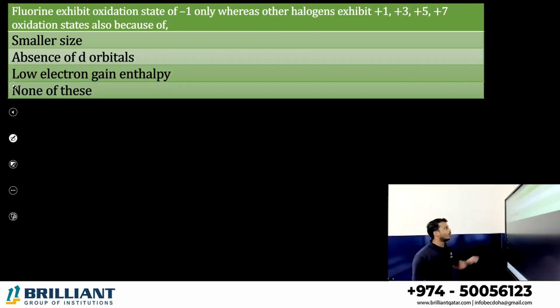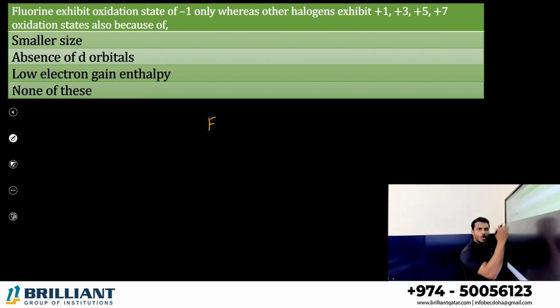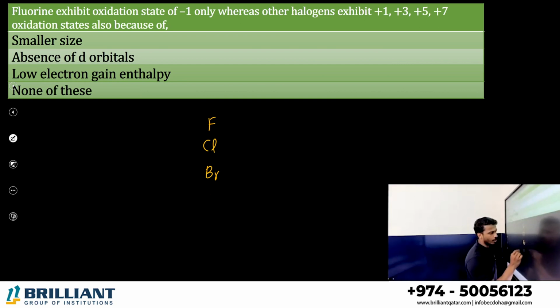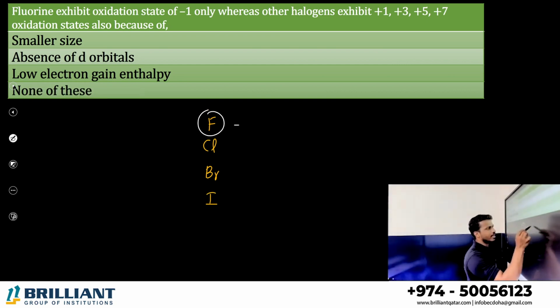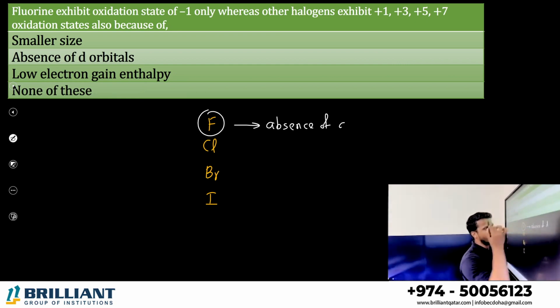Next one. Fluorine exhibits oxidation state only -1, whereas other halogens can show +1, +3, +5, +7, etc. What is the reason? You know, in every group, the first element, fluorine, chlorine, bromine, iodine, the first element doesn't contain d orbital, absence of d orbital.